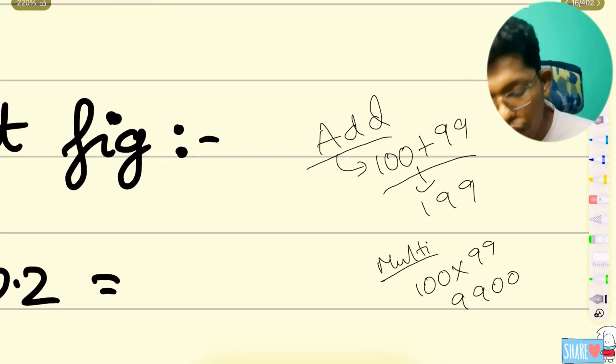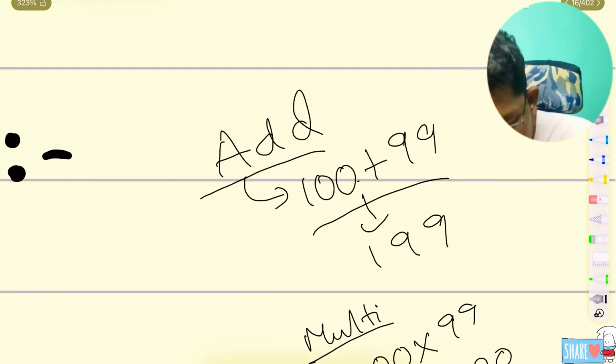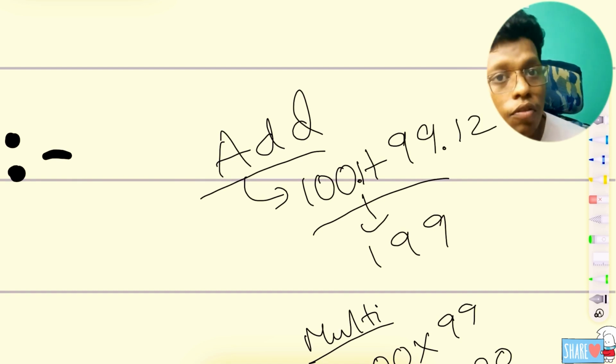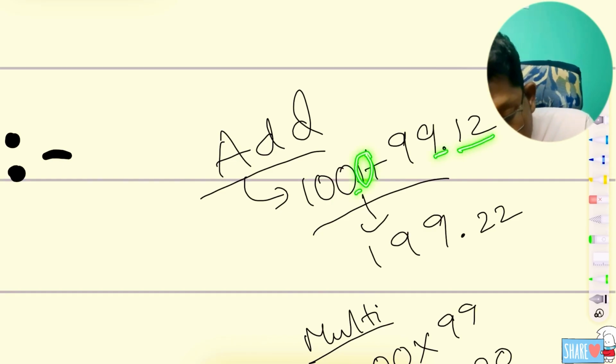Same thing, here I didn't use any decimal points. If there is any decimal point, like 0.1 or 1.2, the answer will be coming around like 2.2, right? So here, after the decimal point, 1 digit is there in one number and 2 digits in the other.